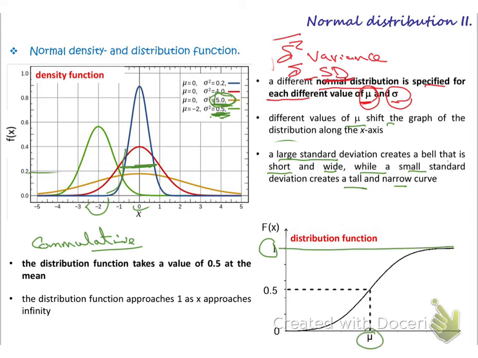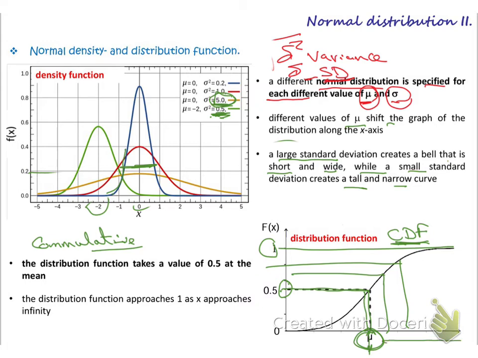So at mu, the mean, the value of the cumulative distribution function will be equal to 0.5. So if I take the reading at mu, I find the value of the CDF equals 0.5. As x increases, it will increase until x reaches infinity, which is impossible. It will always be very close to 1, 0.9999999, until it reaches infinity, where it will be 1.